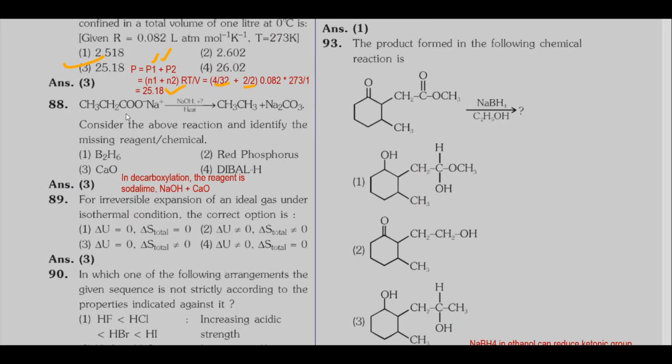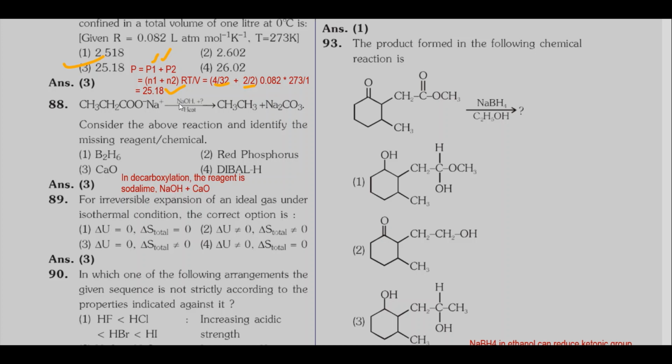Next question, sodium acetate, sodium propionate, CH3CH2COONa. On the arrow you can see sodium hydroxide, heat, the product is CH3CH3. So it is evident that it is a decarboxylation reaction. For decarboxylation reaction, we use the reagent soda lime. Soda lime is NaOH and calcium oxide.